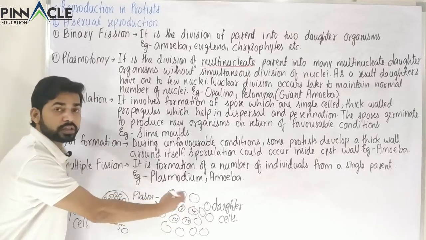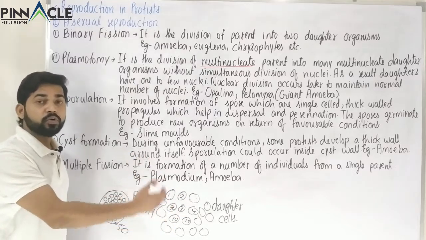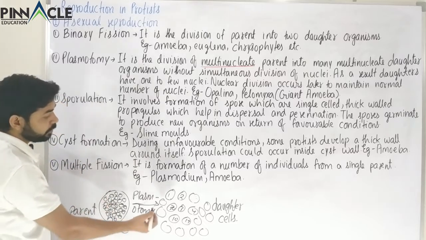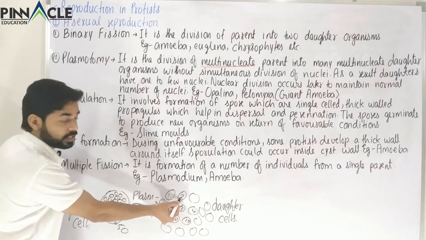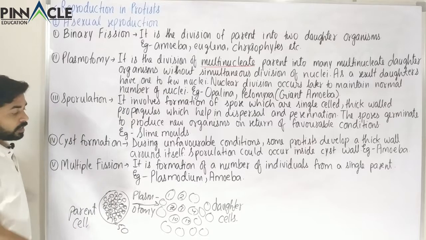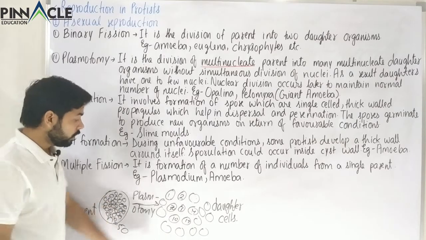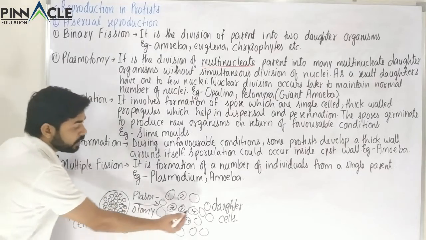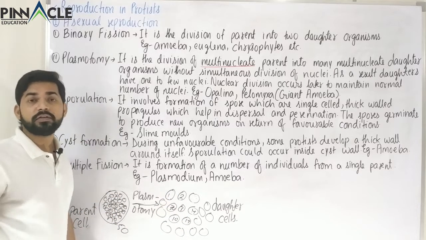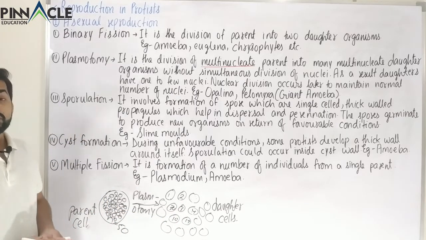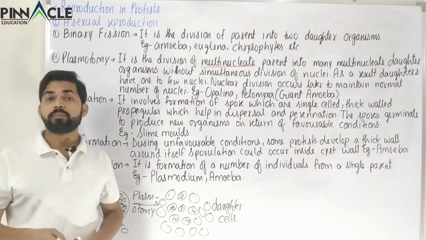So these 2 nuclei will keep on dividing: 2, 4, 8, 16, 32, and likewise the other divisions will take place until the number of nuclei reaches 50. Likewise here, if the number of nuclei in the daughter cell is 4 and in the parent it is 50, then the 4 nuclei will keep on dividing until their number reaches the parental cell number. So this is what is occurring in the case of plasmotomy.